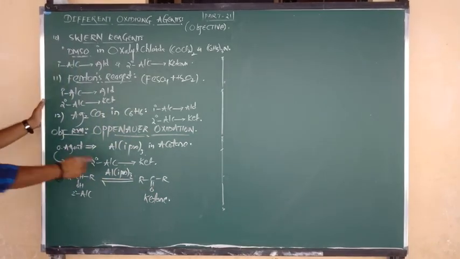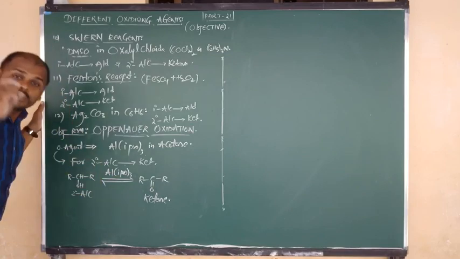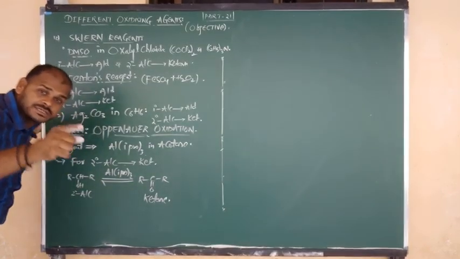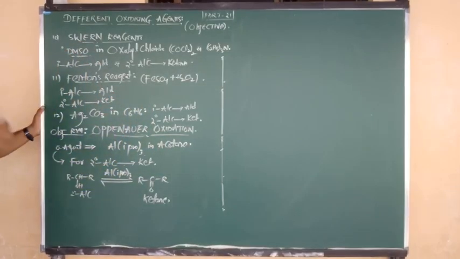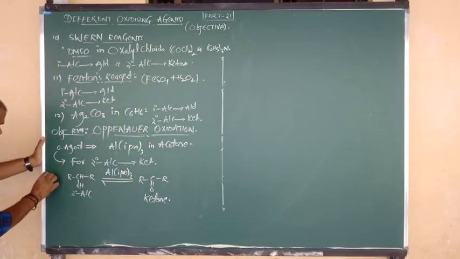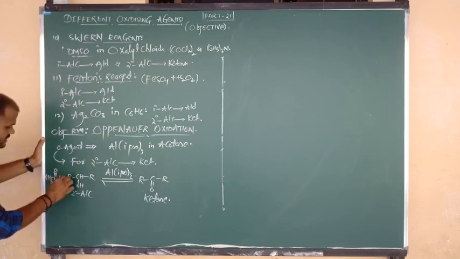Ketone, in presence of aluminium isopropoxide. And it is contained in which solvent? Acetone solvent. Try to say the formula of acetone. CH3 bonded to C double bond O bonded to CH3. This is nothing but acetone.